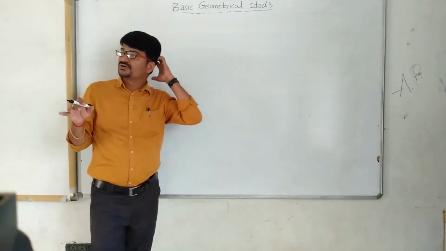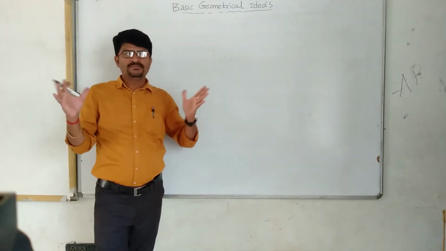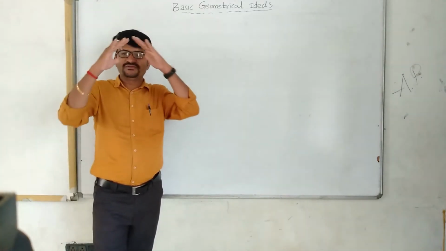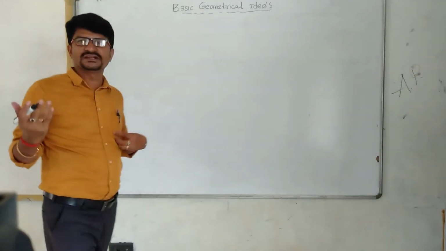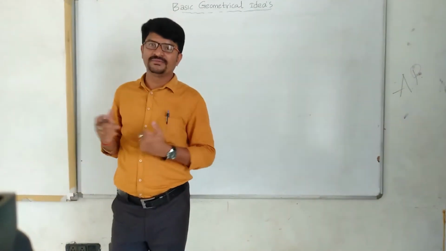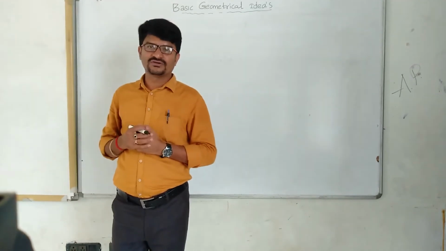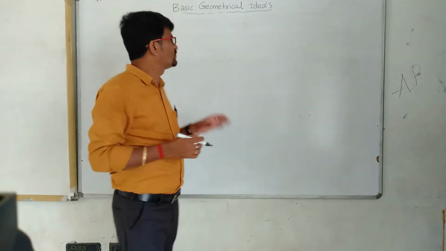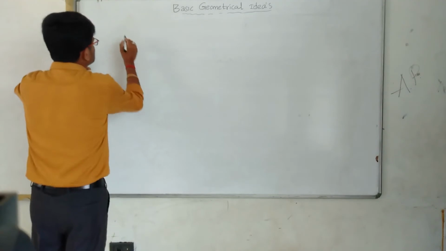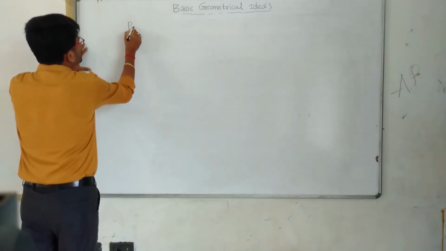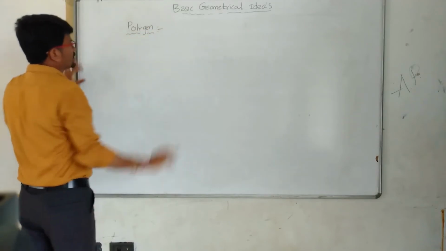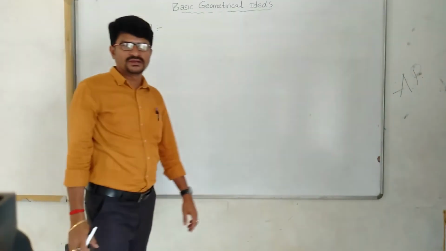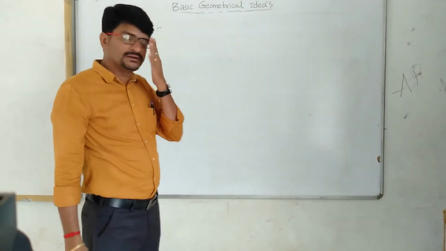Next, closed figures. Some objects are combined with line segments. You have already seen the triangle and some quadrilaterals. So the first one is polygon. What is it? Polygon.